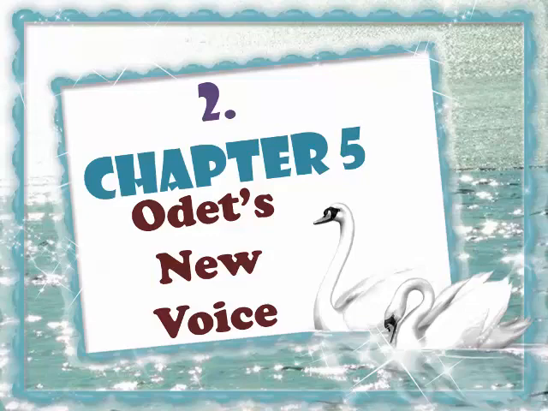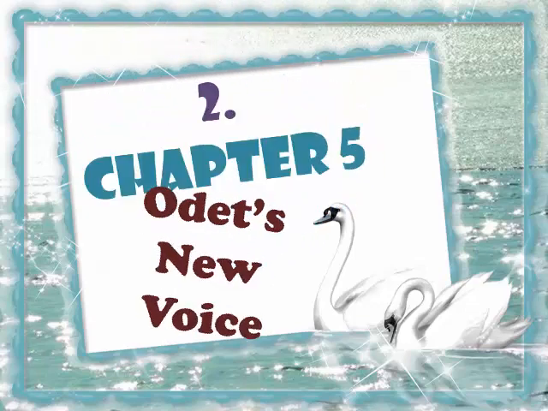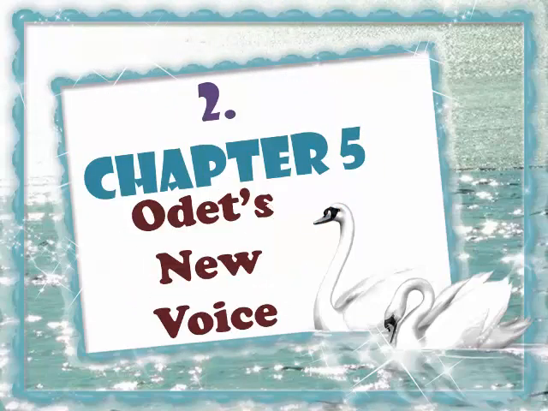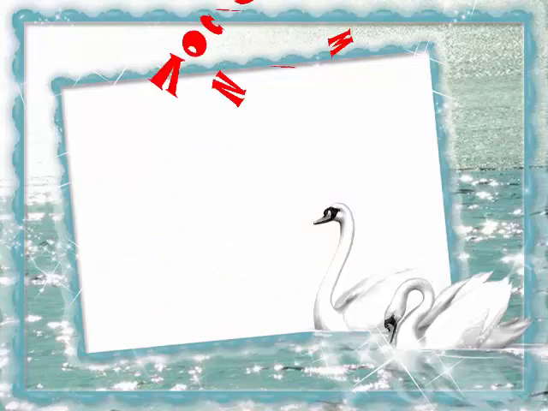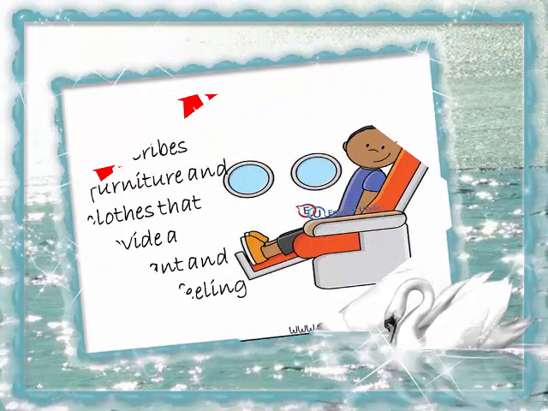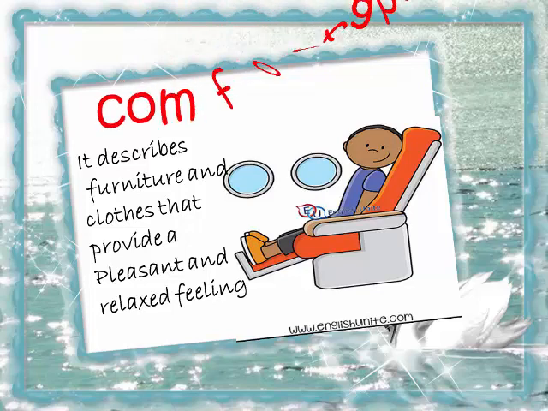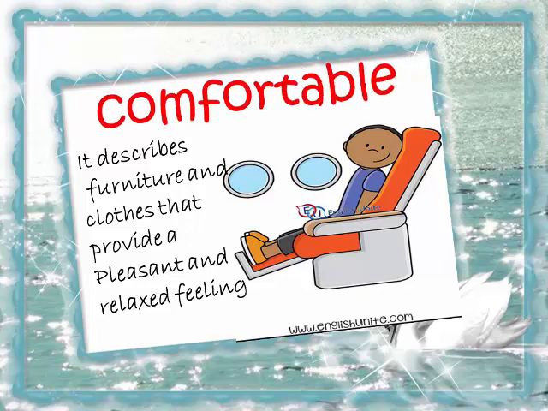But let's start with the new vocabulary. Comfortable. It's a word that describes furniture or clothes that provide a pleasant and relaxed feeling.